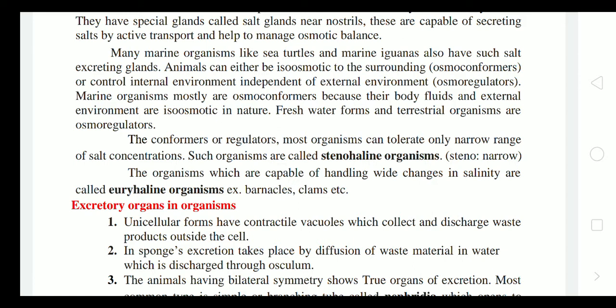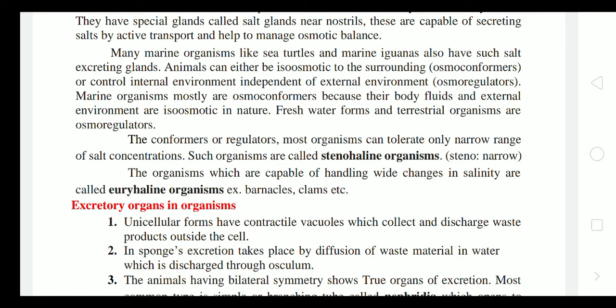That means they have to maintain their own body water-salt relation. Marine organisms mostly are osmoconformers because their body fluids and external environment are isosmotic in nature. That means they maintain the ions in their blood, the water-salt relation, according to the environment.